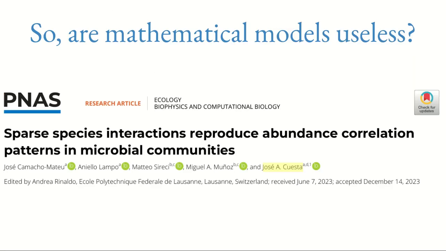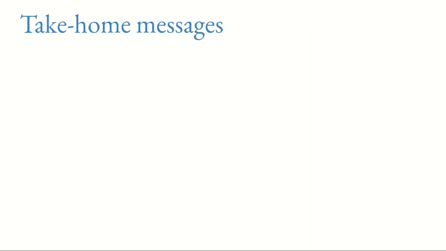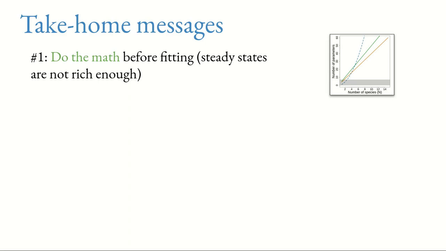So are mathematical models useless? The answer is no, and one of us proved recently in this paper that you have to change the question. So instead of thinking about these microscopic interactions between bacteria, you have to think in terms of correlations, ensemble predictions, and populations. So in summary, first you have to do the math, so steady states are not enough.